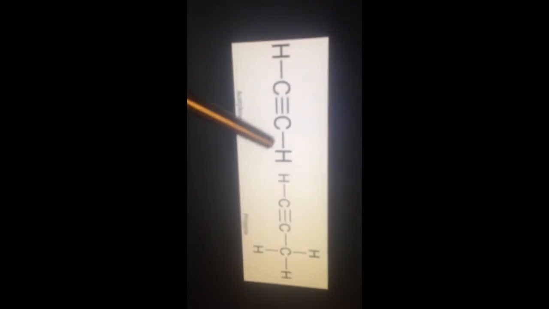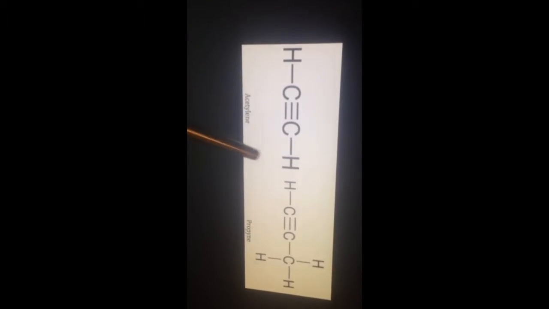Now I'm going to show you an example of an alkyne, acetylene and propyne. And as we can see, here is the so-called triple bond of the acetylene and of the propyne. We have also the triple bond that we already stated.